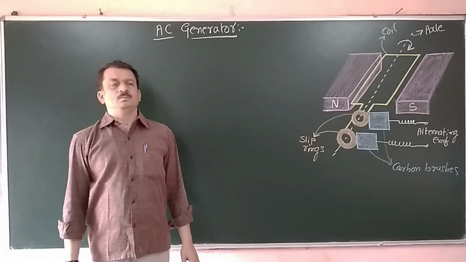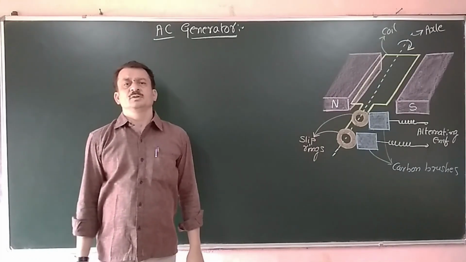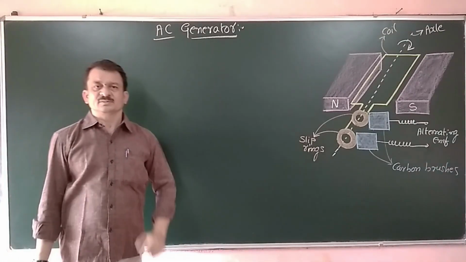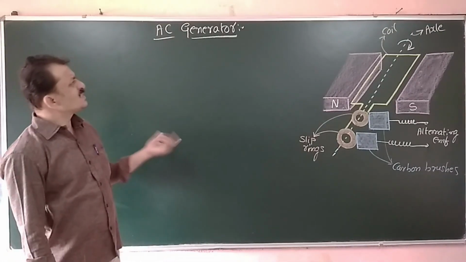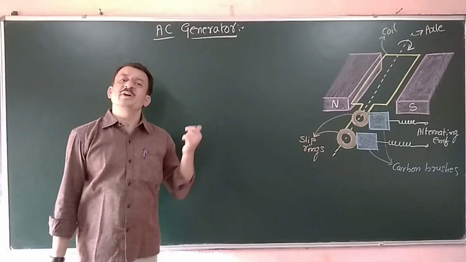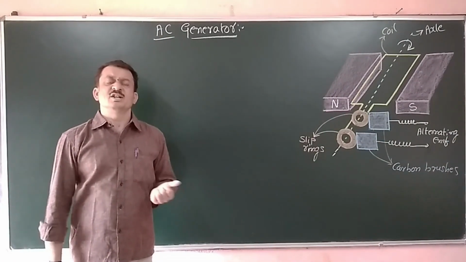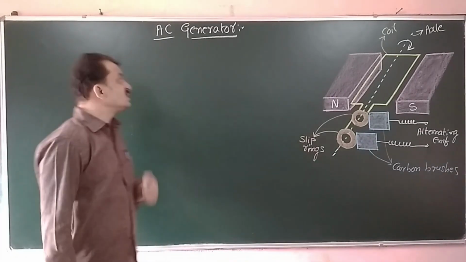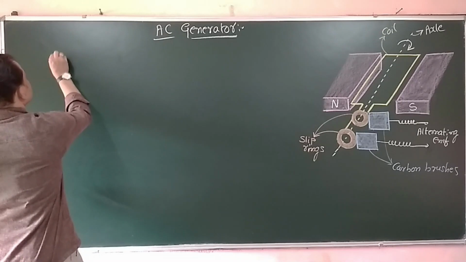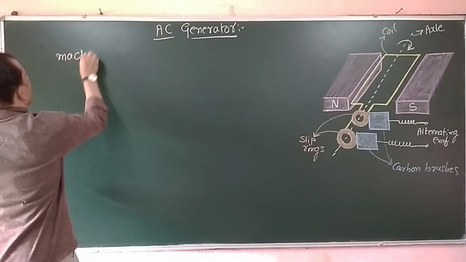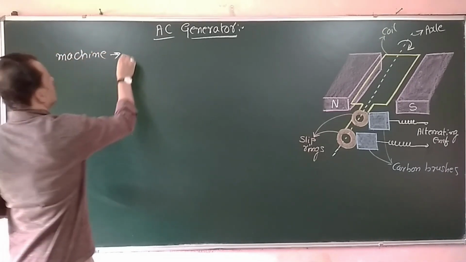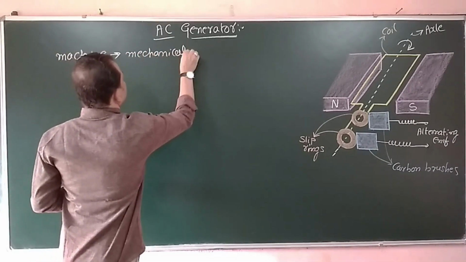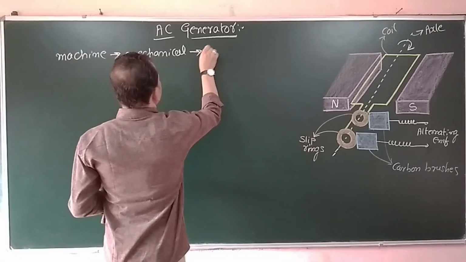Now we will study the last concept in this chapter, that is the AC generator. What is an AC generator? It is a machine which converts mechanical energy into electrical energy.